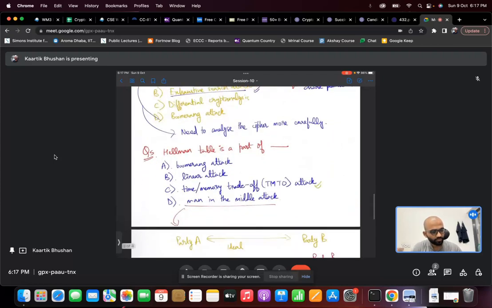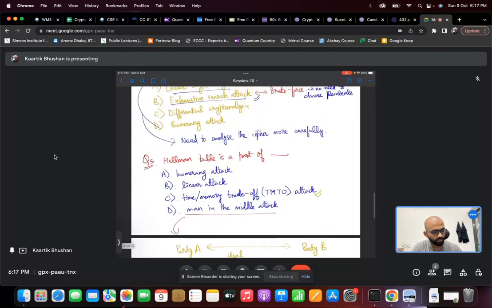Okay, so for the last question, Hellman table is a part of option A, boomerang attack, option B, linear attack, option C, time memory trade-off attack, or option D, man in the middle attack. So this is again a factual question, and the answer is time memory trade-off attack, TMTO attack. So there's no as such explanation for this. It's just a factual question.